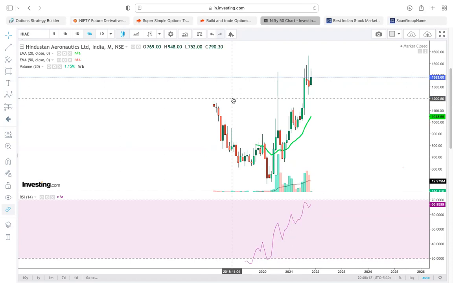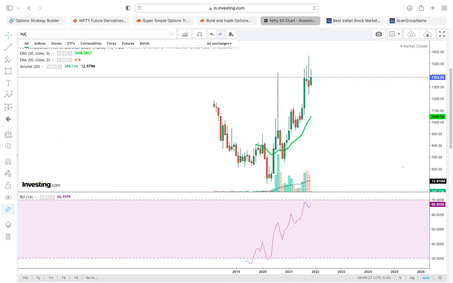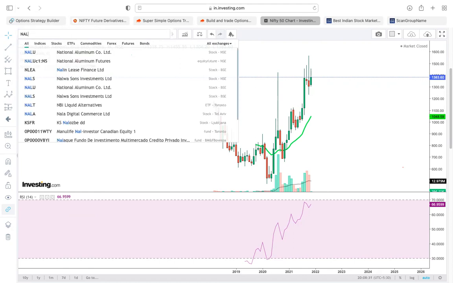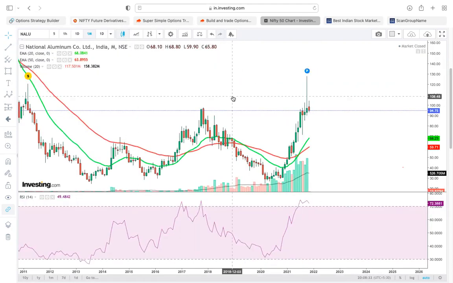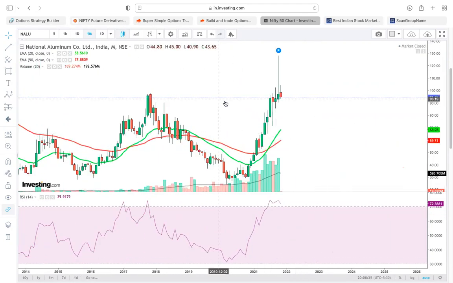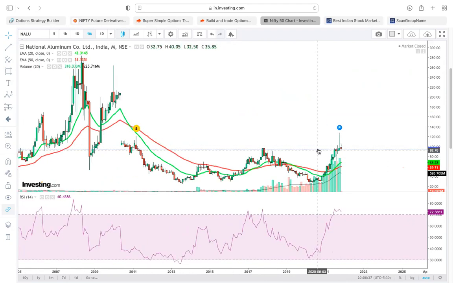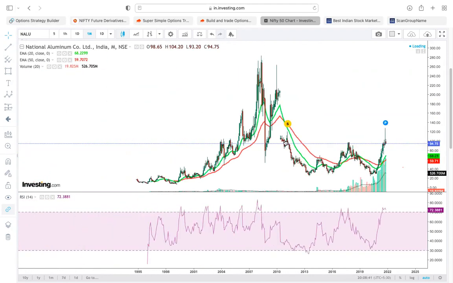Sir, National Aluminium. See, National Aluminium, NMDC, all will grow, but we need to give some time to the PSU stocks. Nalco: it is near a 5-year breakout, almost a 4-year breakout. If that is broken, I think this will even go to 117, and even this gap may be filled. We never know.